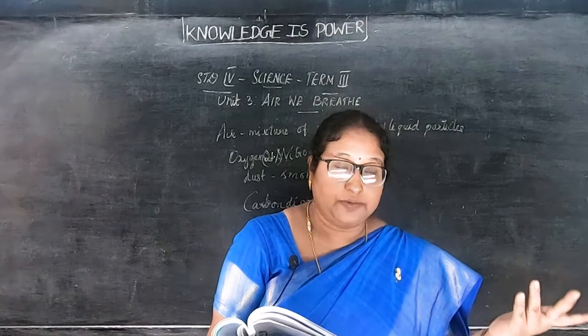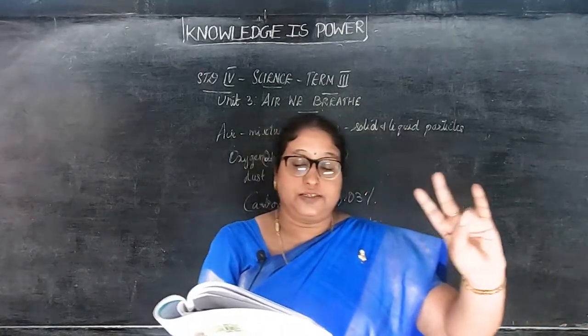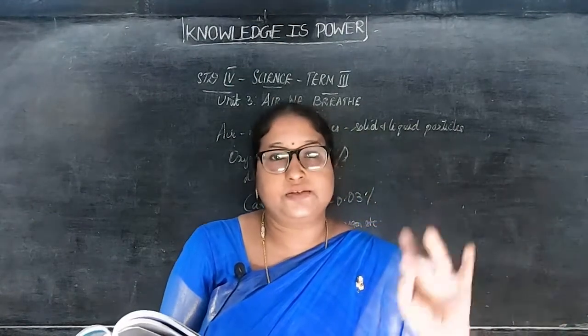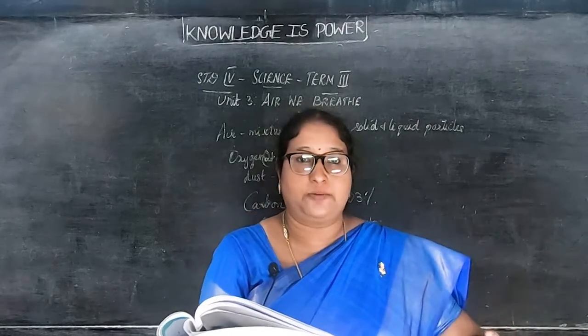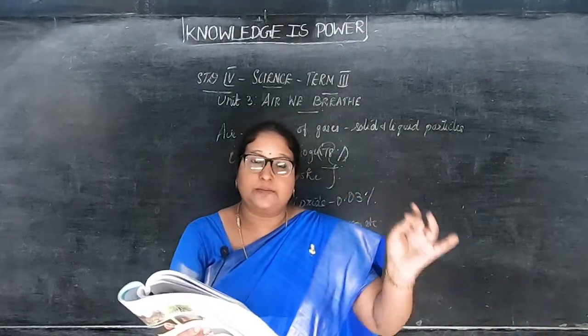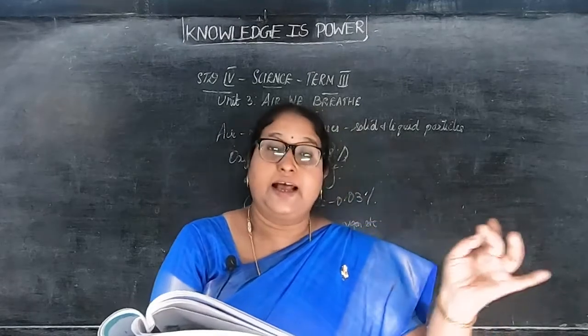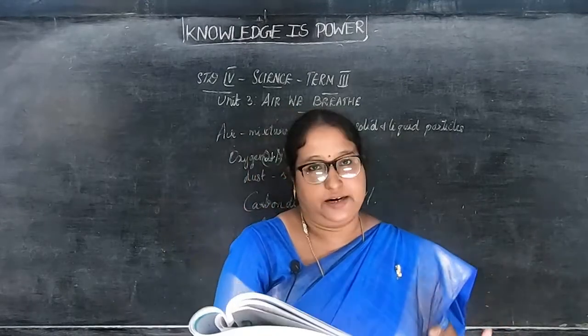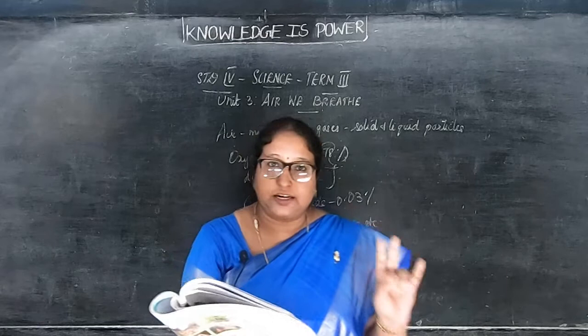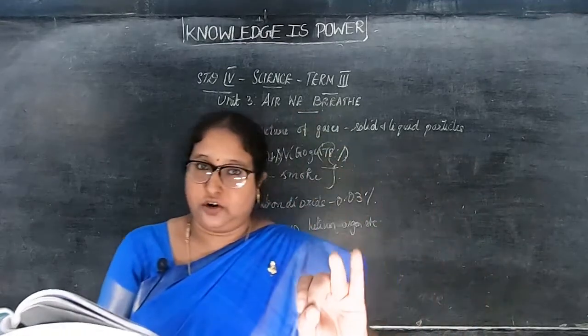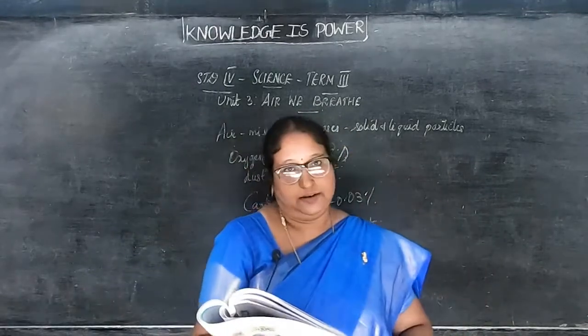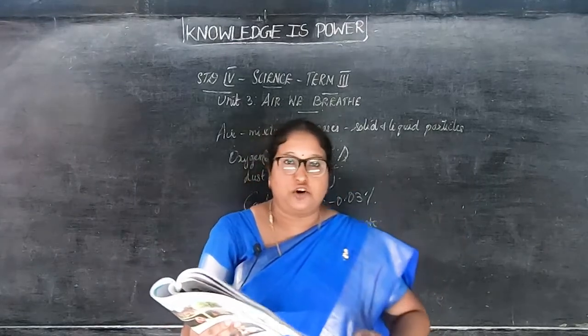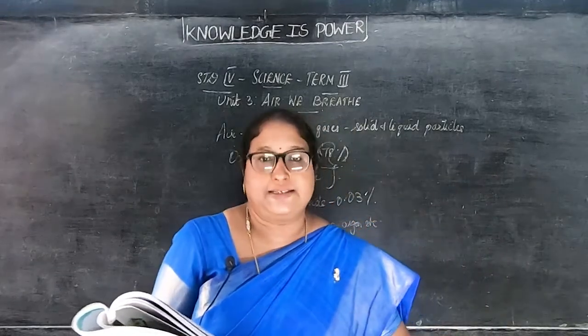Next is the formation of acid rain. Sulfur dioxide and nitrogen oxides react with water. They combine with the water droplets and come down along with the rain. This is called acid rain.